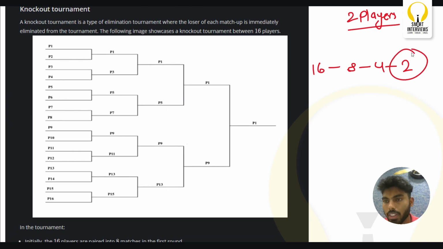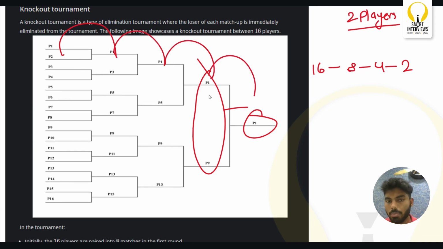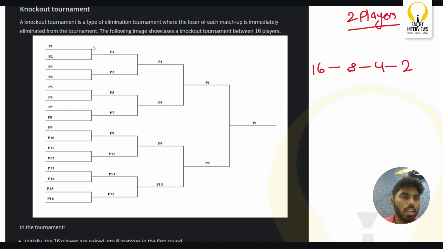Between these two, there will be only one pair, which is P1, P9. Whoever wins this game has won all the games, which means from the beginning he came to the end by winning all the games. This is how the tournament matches look. Initially, there is a set of players and we pair them up. The one who lost the match will be eliminated, and the one who won will go to the next round, where he gets paired up with other players. This is how tournament matches get conducted.